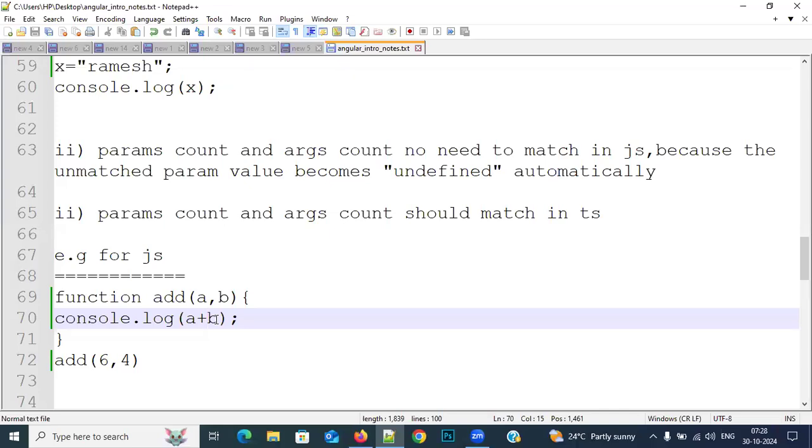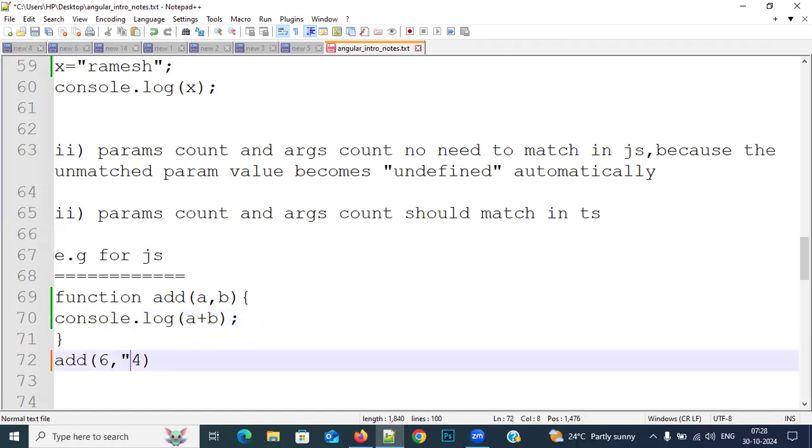Understanding or not? Respond everybody. Since the A value and B value are both numbers, it will work like an arithmetic operator, so we'll get the output as a number, 10. For example, here I'm sending this 4 like a string. Now respond, what is the output I will get?